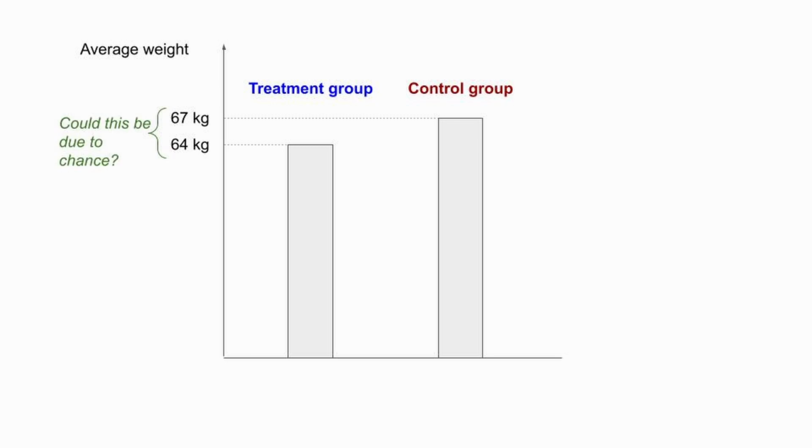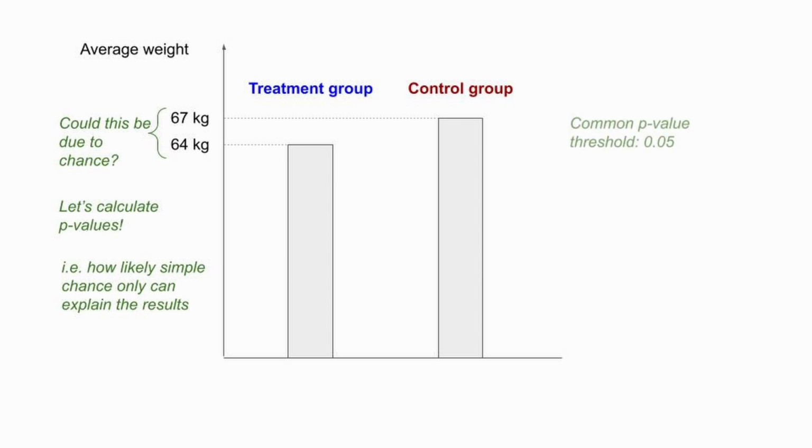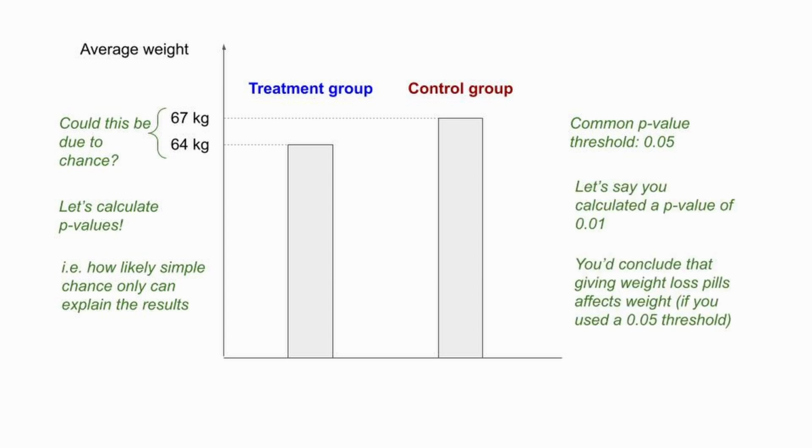But could this difference be due to chance? To answer this question, you need to calculate the p-value. The p-value tells you how likely simple chance only can result in a weight difference of at least 3 kilograms. If the p-value is below a threshold, usually 0.05, it's unlikely that chance can explain this difference. Let's say the p-value is 0.01. Then you can conclude that weight loss pills affect weight.